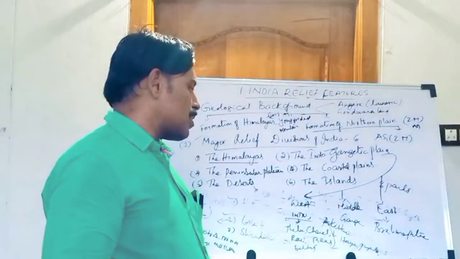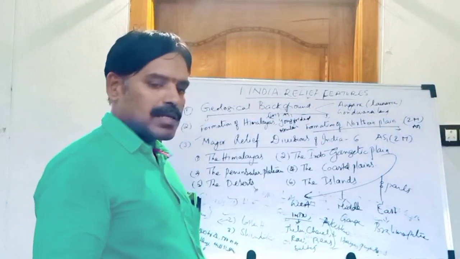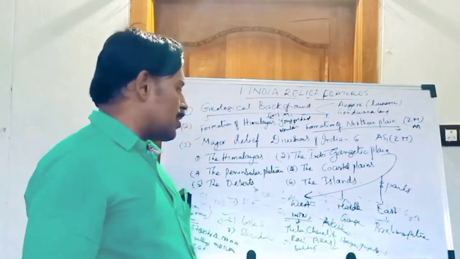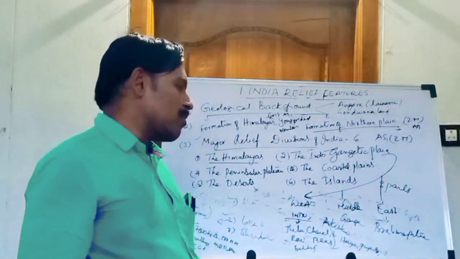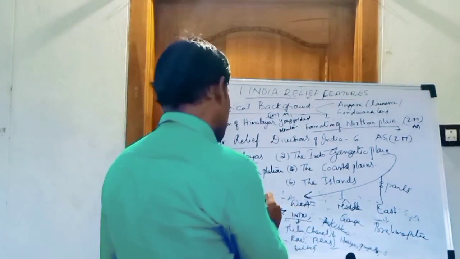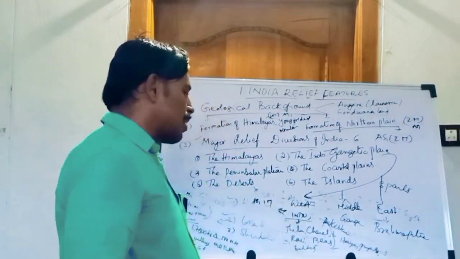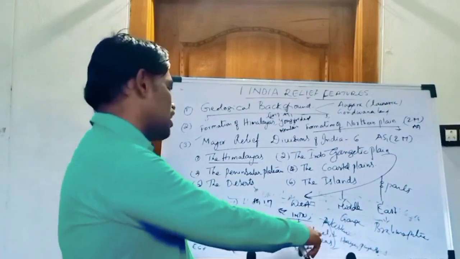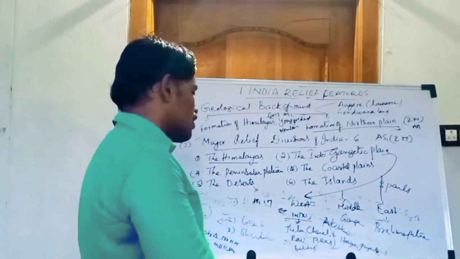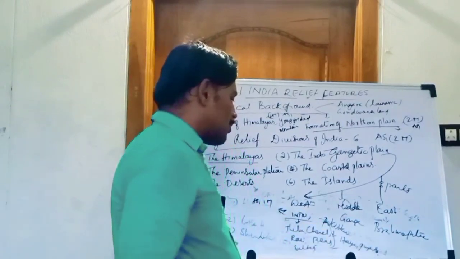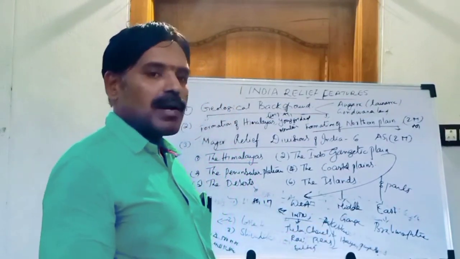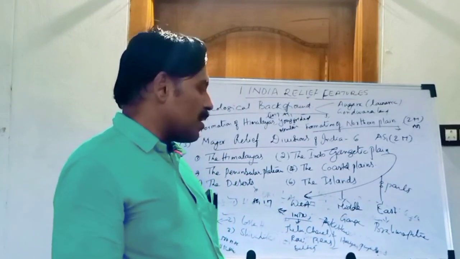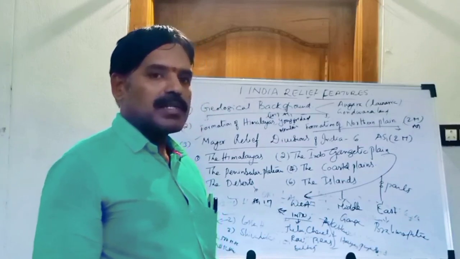In the west part of the Indo-Gangetic plain, the Indus river plays the prominent role. What are the tributaries of the Indus river? Very important 1 mark question, Academic Standard 1, conceptual understanding. What are the tributaries of the Indus river? Jhelum, Chenab, Ravi, Beas, Sutlej. The major portion of the Indus river flows in which country? Pakistan. The minor portion flows in India, in two states, Punjab and Haryana.